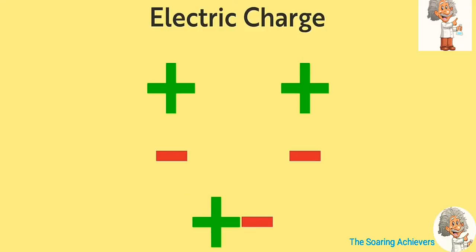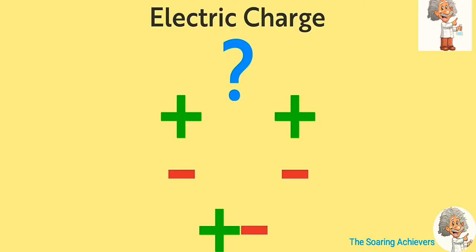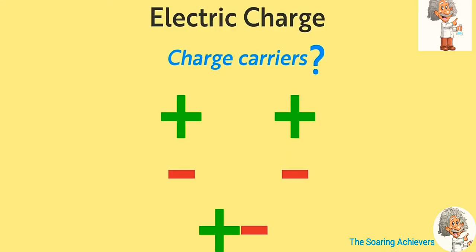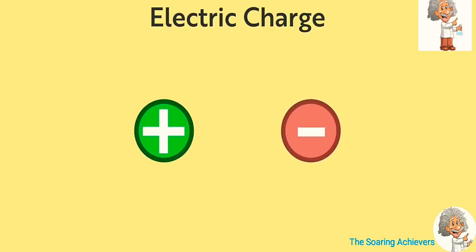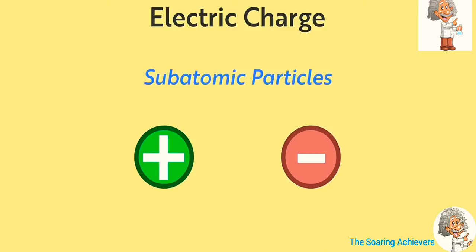But what exactly is charged? Or in other words, who actually carries these charges? Well, these charges are carried by tiny particles with incredibly small mass. They are called subatomic particles. The positive charges are carried by particles called protons, while negative ones are carried by particles called electrons.